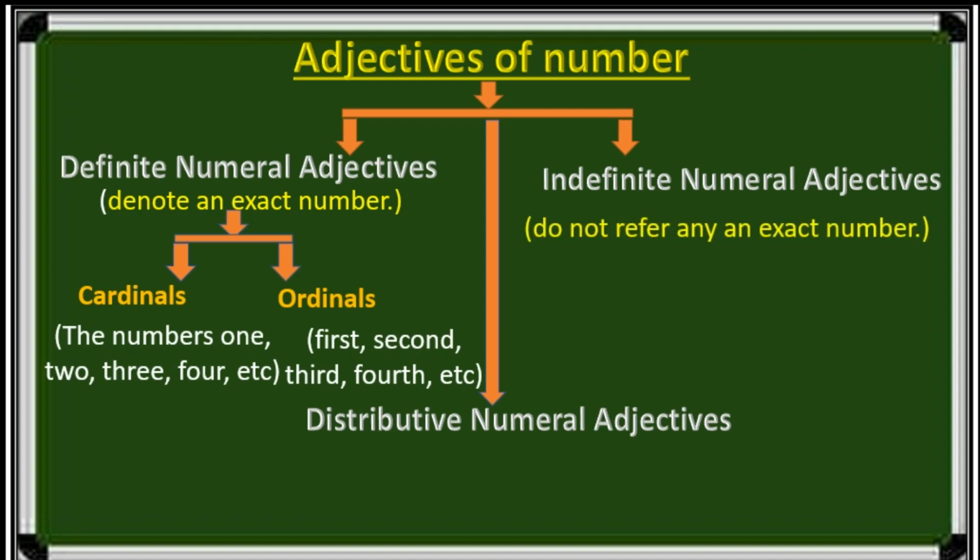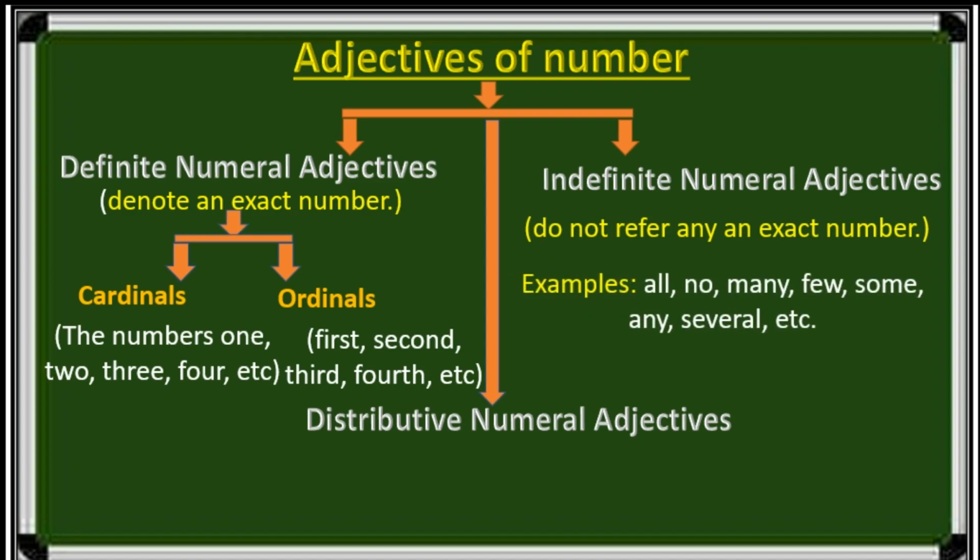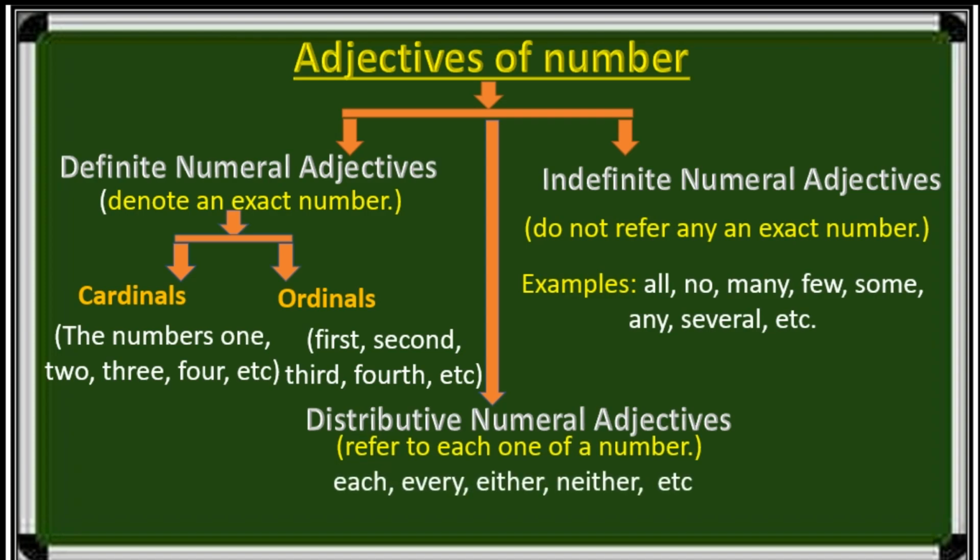What are indefinite numeral adjectives? Indefinite numeral adjectives do not refer to an exact number. Examples: all, no, many, few, some, any, several, etc. The next, distributive numeral adjectives. Distributive numeral adjectives refer to each one of a number. For example, each, every, either, neither, etc.